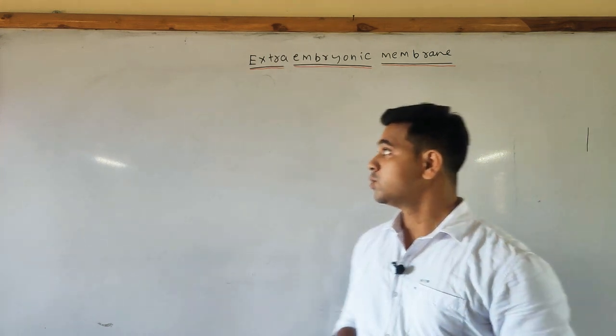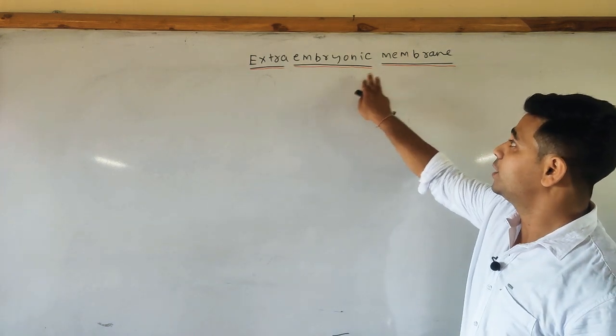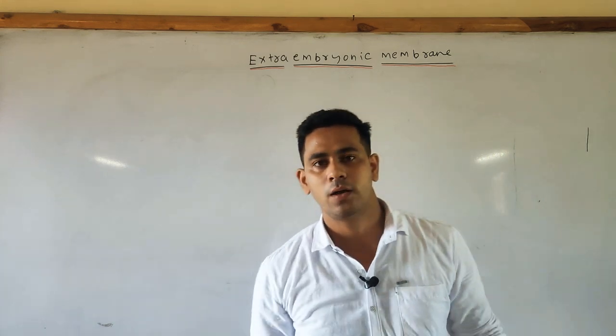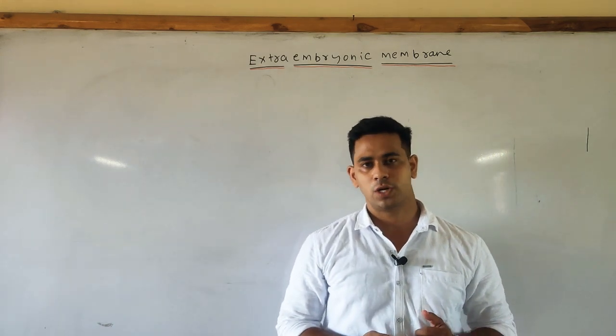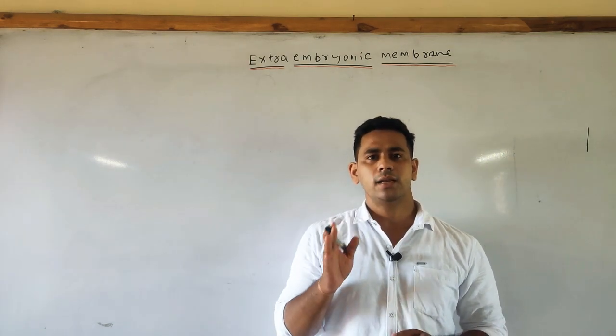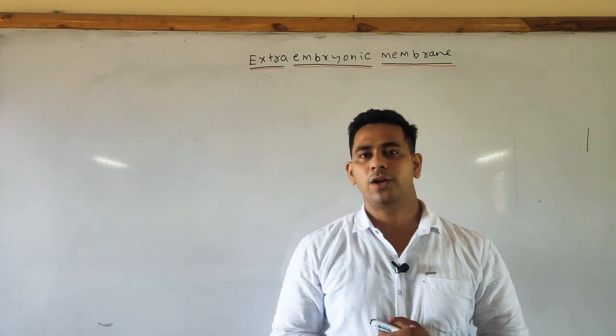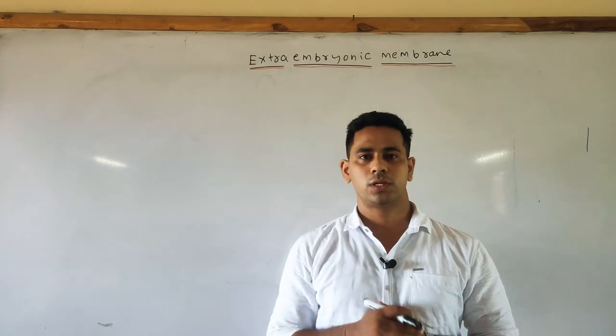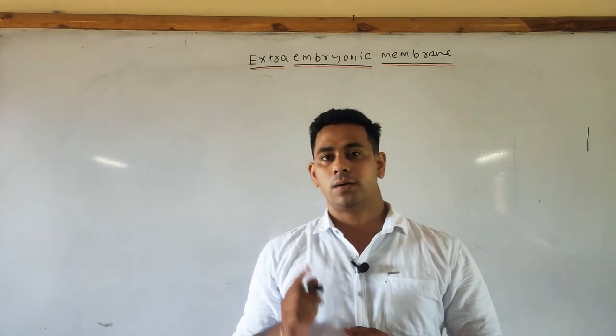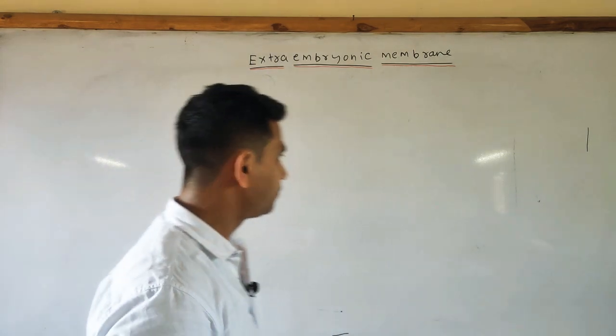Okay, so now we'll go to the topic, the extraembryonic membrane. First point, the proper definition of the extraembryonic membrane: an extraembryonic membrane is a kind of membrane which surrounds the embryo inside the mother uterus.